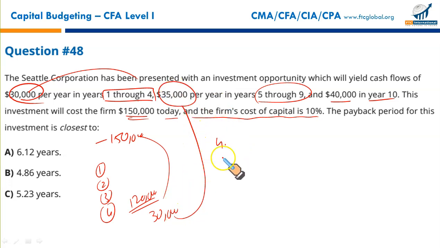The fractional part of the 5th year can be calculated by dividing 30,000 by 35,000. That gives me 0.856, the fractional part of the 5th year. So rounded off, it gives me 4.86, and that perfectly matches your option B.